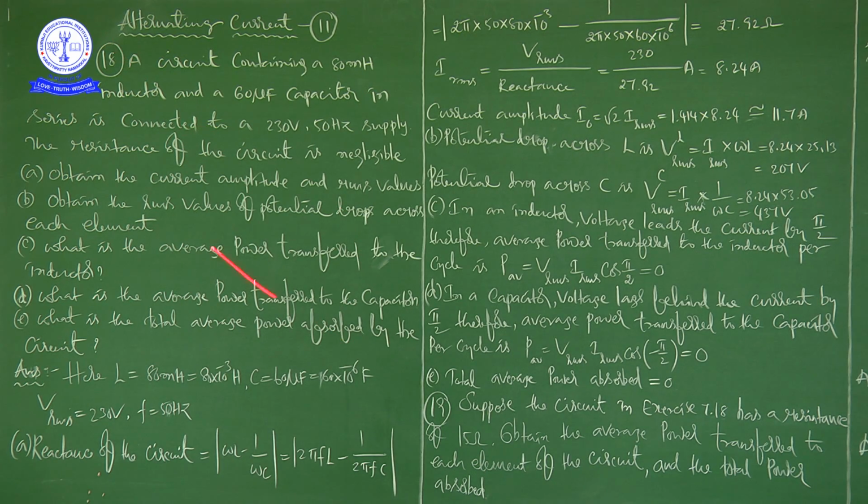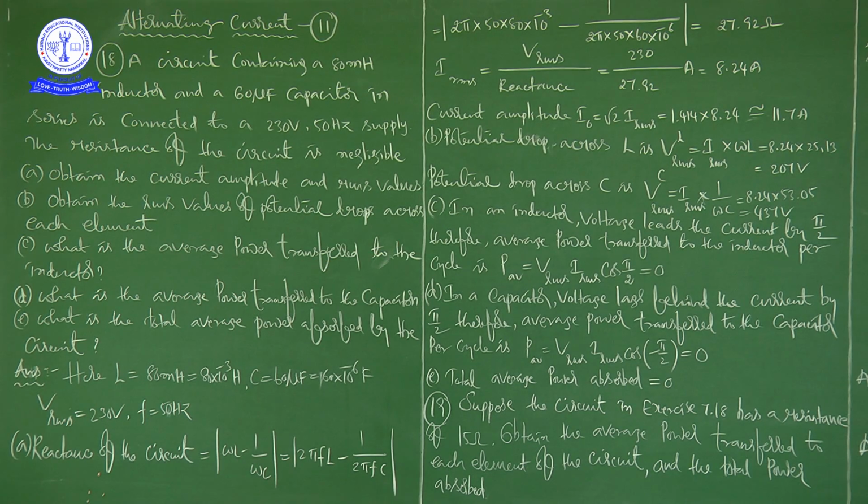Resistance of the circuit is negligible. Now obtain the current amplitude and RMS values, and after that, obtain the RMS values of potential drops across each element.